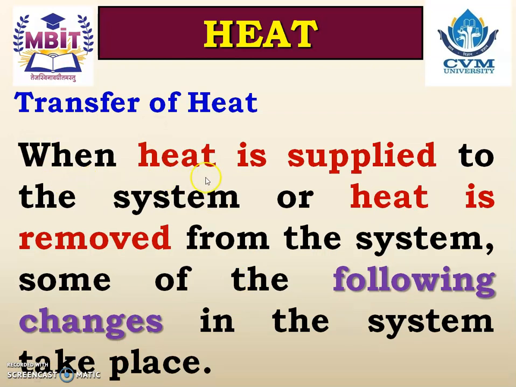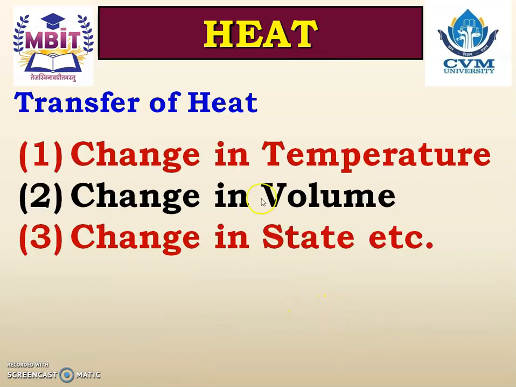Now when heat is supplied to the system or heat is removed from the system, some of the following changes in the system take place. It means whenever we supply some heat to the system or whenever we remove some heat from the system, there is some change in the system. Now what are the changes? Let us study. Due to the transfer of heat, change in temperature of system can take place, change in volume of system can take place, and change in state of a system can take place.